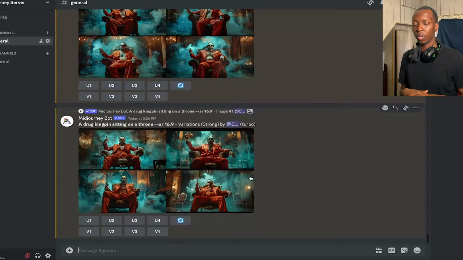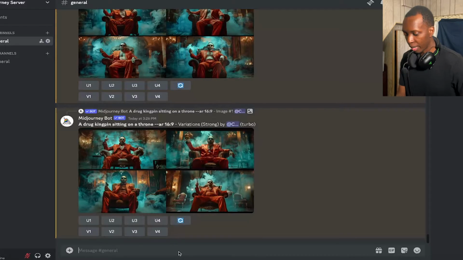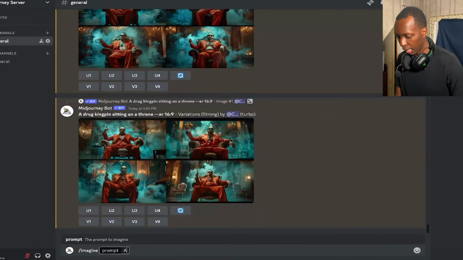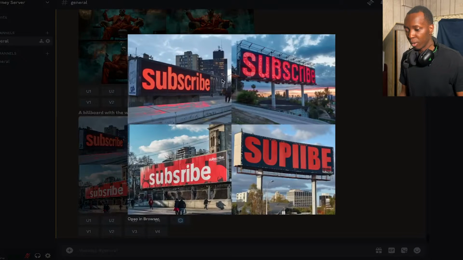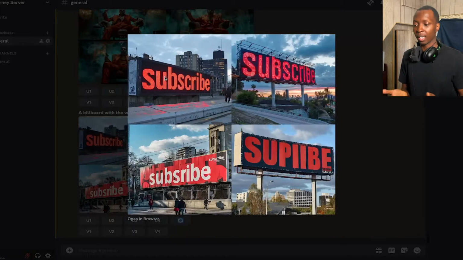Another cool thing Midjourney can do is add text to your picture. So if you type /imagine and say a billboard with the word "subscribe" in big, bold, red letters. Whatever you want the text to be, it must be between 2 quotation marks. And boom, there you have it. Subscribe. The first one got it right. Unfortunately, the 3rd, 4th, and 2nd one did not get it right, but one of them did. Midjourney is working on that because you need the words to work. And don't even try making sentences on these pictures. The feature is still a little clunky, but one word in an image will usually work.